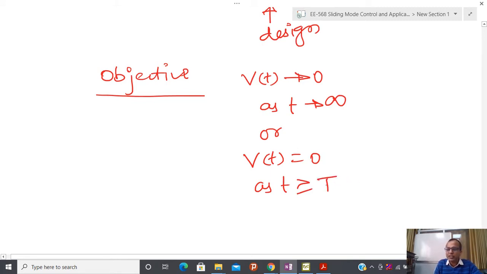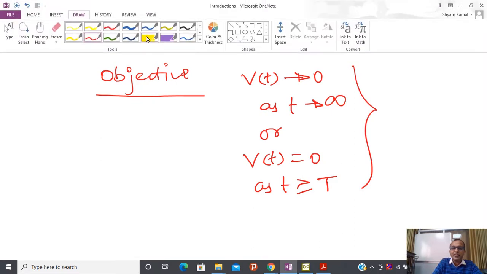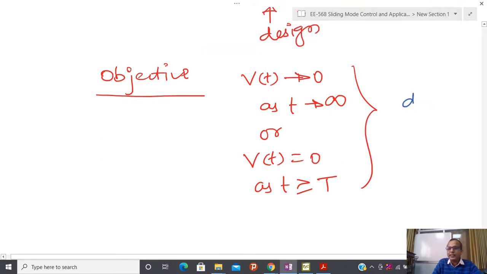After this time T, I am assuming that v(t) is exactly equal to 0. And since I am forcing v(t) to 0 in the presence of disturbance d(t), this is called the robust stabilization problem.